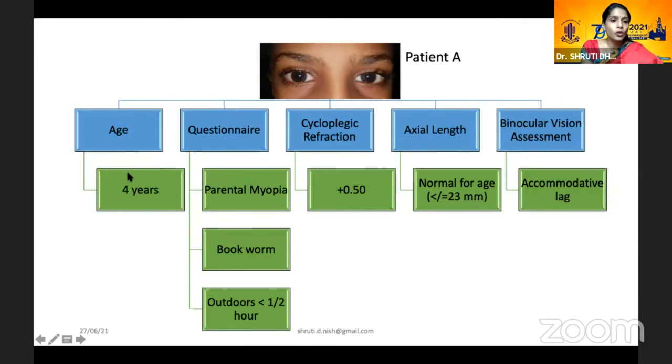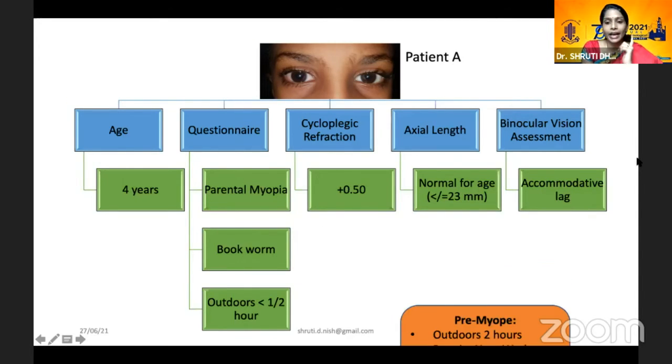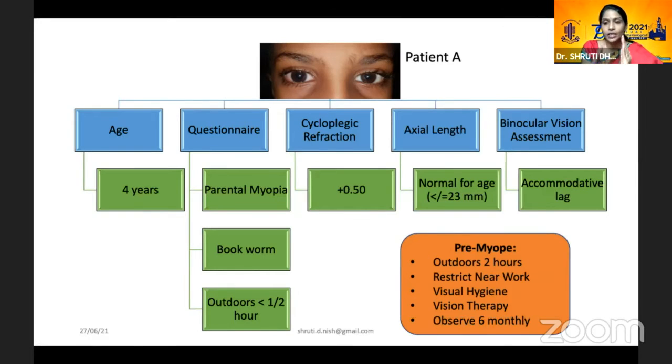So this is patient A, who was a 4-year-old child who had a history of parental myopia. He was a bookworm and he spent less than half an hour outdoors a day. His cycloplegic refraction was plus 0.5 and his axial length was normal for age, and he had a BV assessment which showed an accommodative lag. Now you can see here the red flags are all up. He's a young kid with less than average hyperopia with parental myopia, and he's a near work person along with an accommodative lag. Now this would fit into a perfect category of a pre-myope.